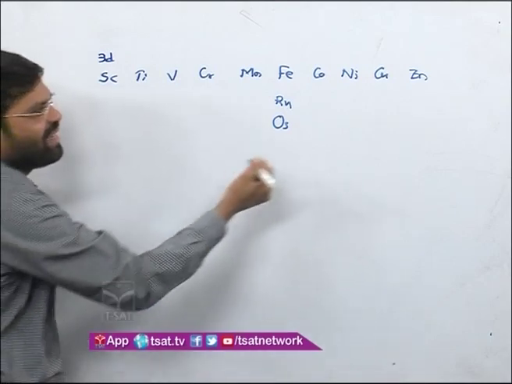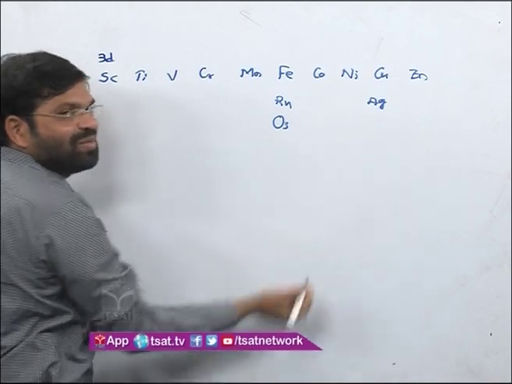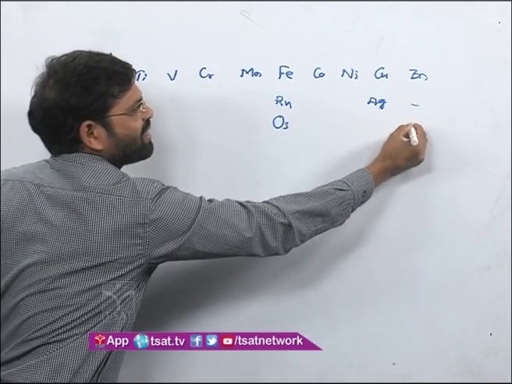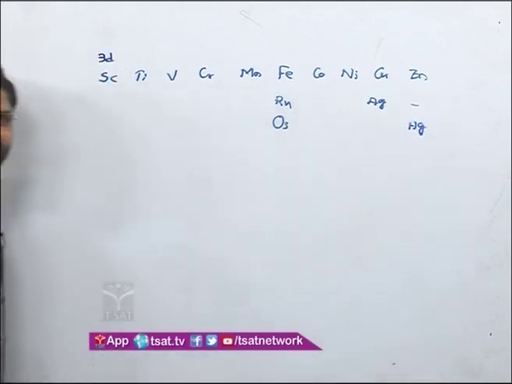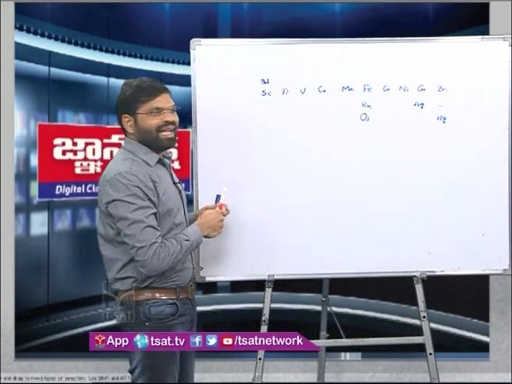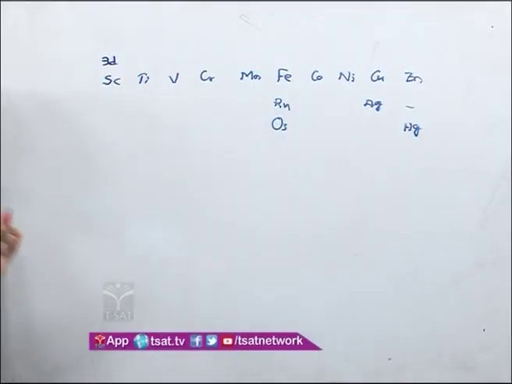I will extend copper to silver and gold, but that is not required. Zinc I will extend to zinc, cadmium and mercury, Hg. Look at it. Now, you have an oxidizing agent starting from here. Most of the other elements also have oxidizing agents, but that is not the content of our syllabus.